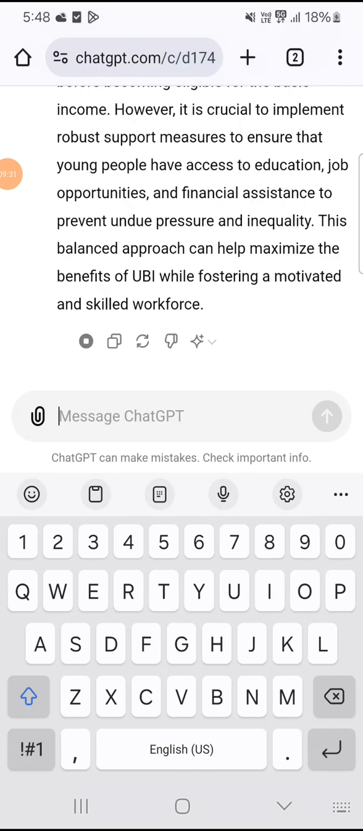2. Inequality in access. Access to jobs. Not all young adults may have equal access to job opportunities, leading to disparities based on socioeconomic background, location, and other factors. Support systems. Without adequate support systems, some young adults may fall through the cracks, leading to increased inequality. Supporting measures. To address potential drawbacks and ensure that young adults are not disadvantaged by the higher age threshold for UBI, the following support measures could be implemented.